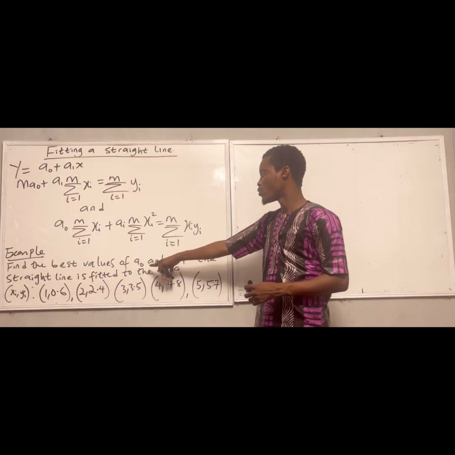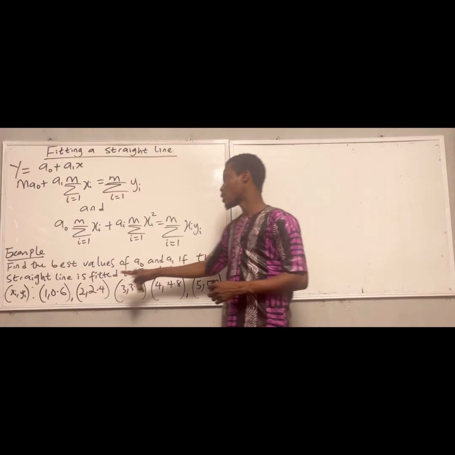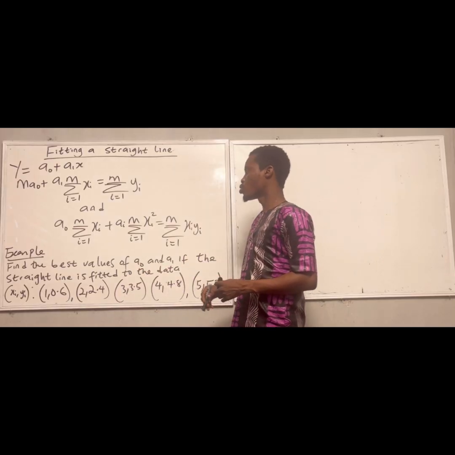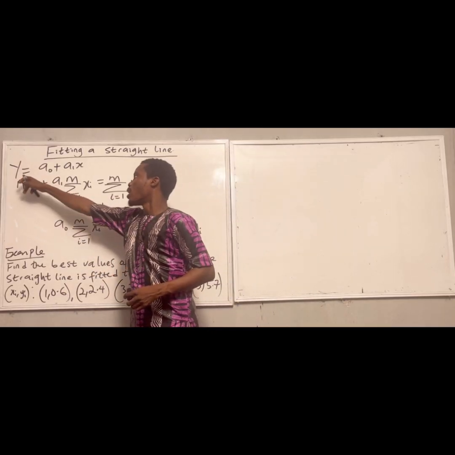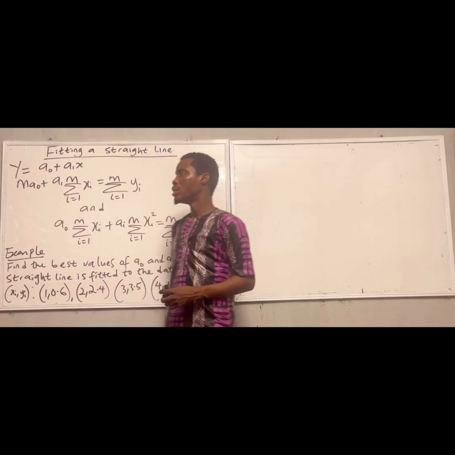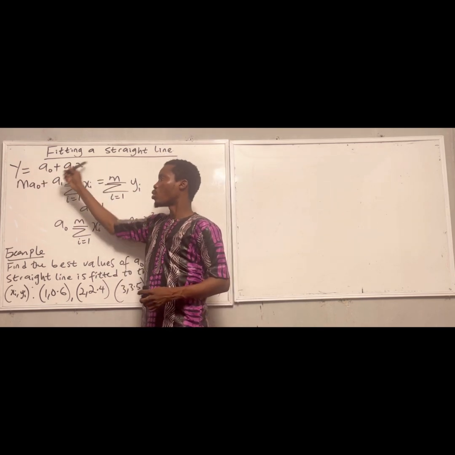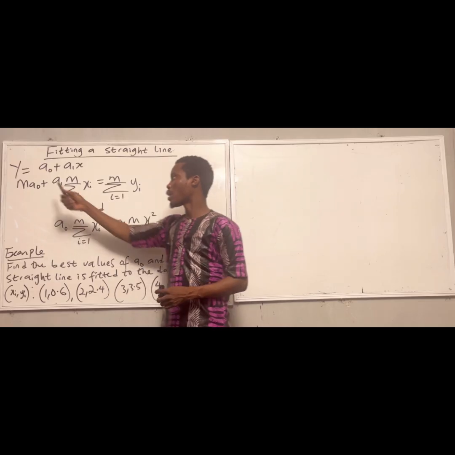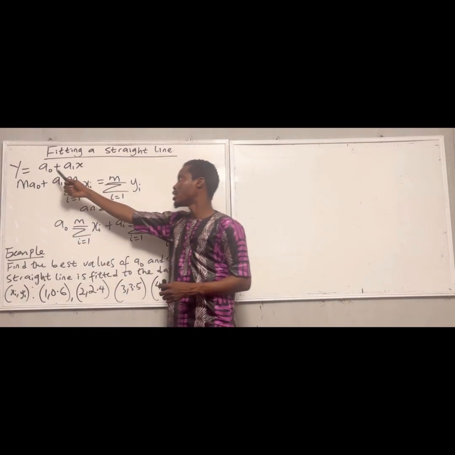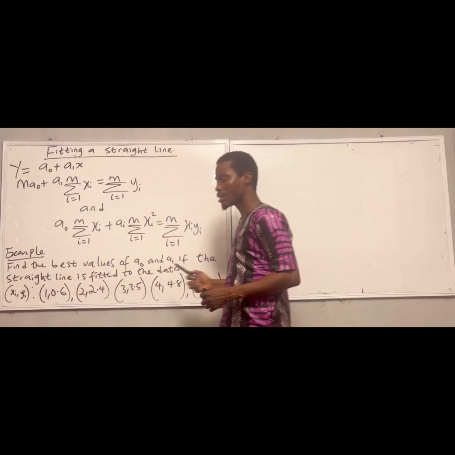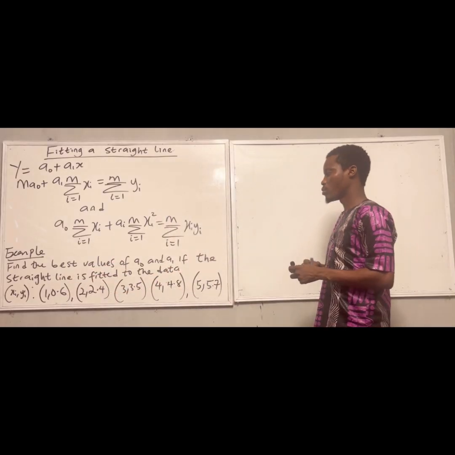Find the best value of a0 and a1 if the straight line is fitted to the data. So we want to express all this data as y = a0 + a1x. It means we have to find a0 and a1. Remember that y is the dependent variable. So how can we now get a0 and a1 from the data given above? Follow me.